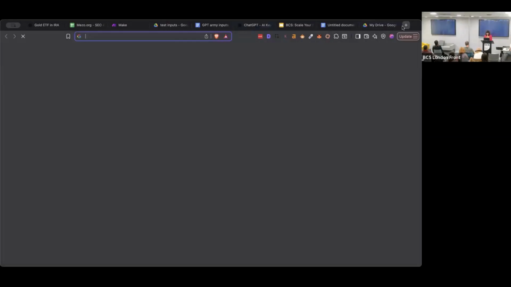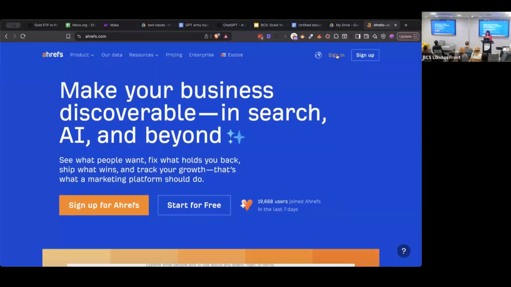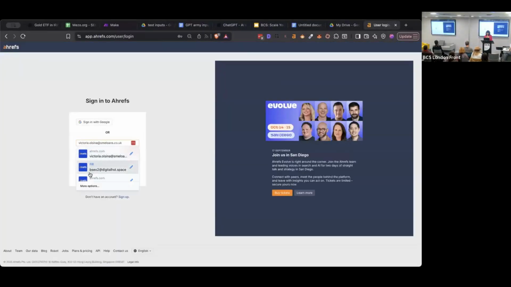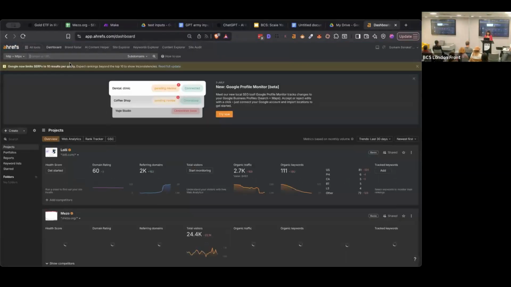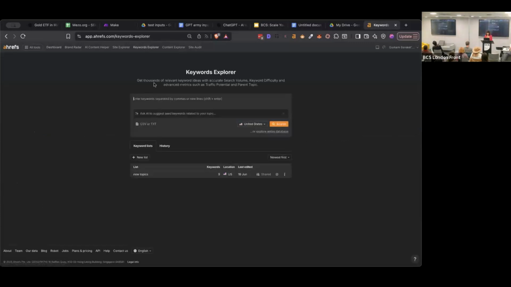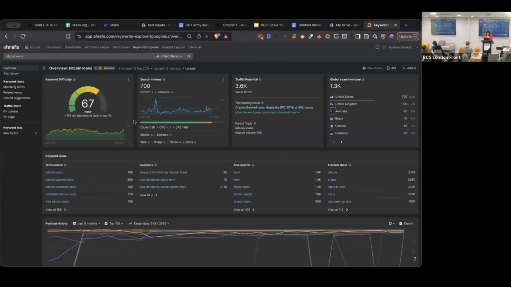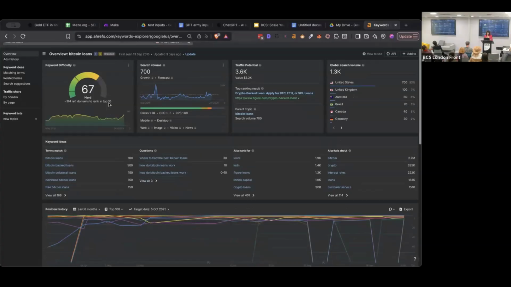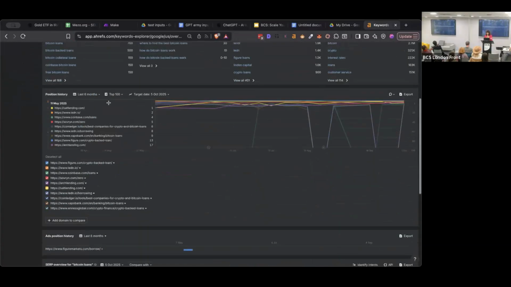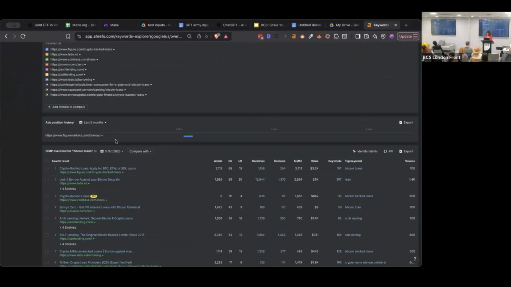If I don't do that, I have to go to an SEO platform like this. And I am an SEO consultant, so I see data and colors all the time. That is not a problem for me. The problem is when I call a writer, because creative people don't like numbers. I do Bitcoin loans. Here, it will bring me all of this monstrosity of data. And if you have never seen this, it's overwhelming, and you're not going to be able to write that page in 4 hours. Now, we're going to do it my way.